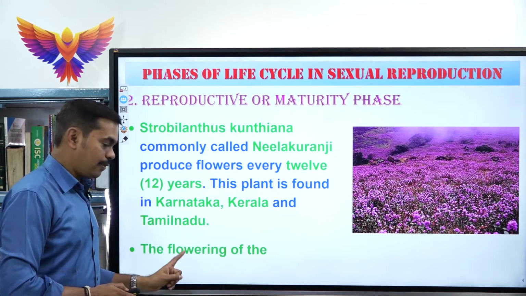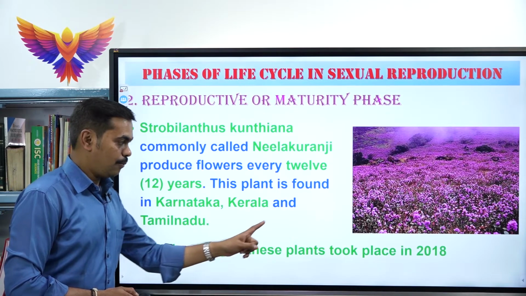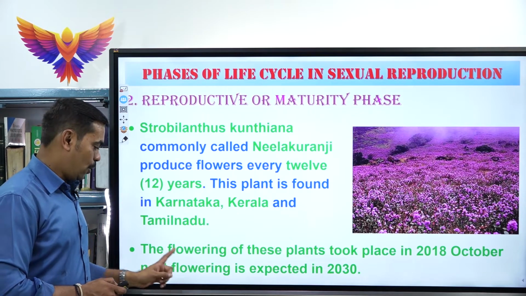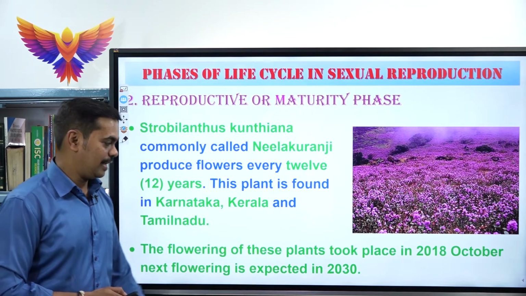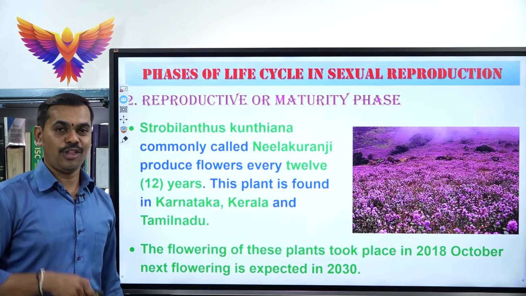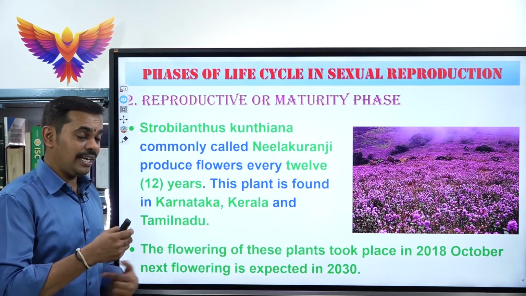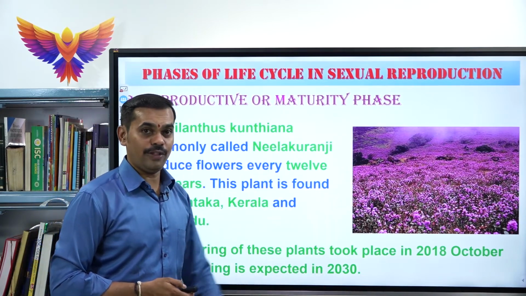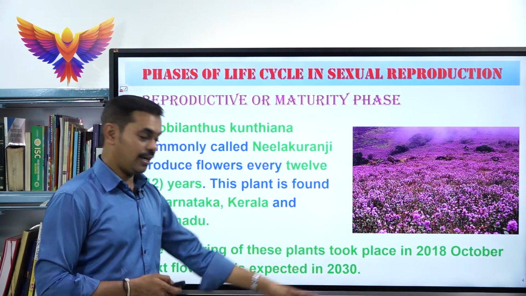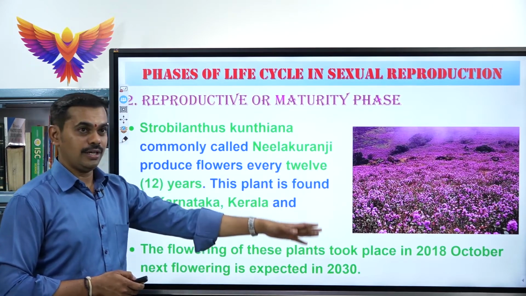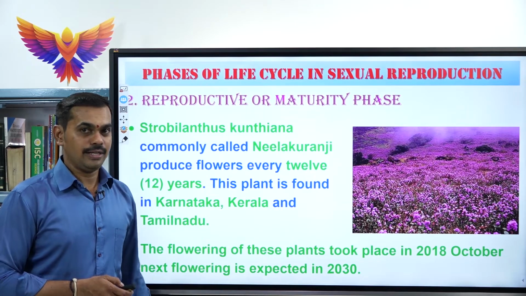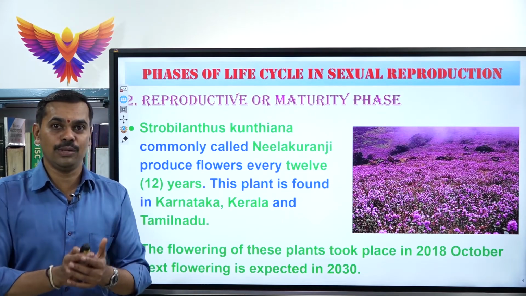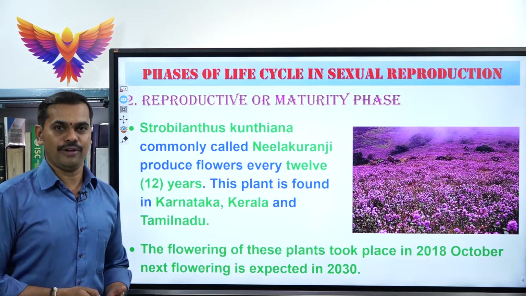This plant last flowered in October 2018, so the next flowering is expected in October 2030. Now we are in 2021. Still 9 years we have to wait for the Strobilanthes kunthiana plant to produce flowers. Only in October 2030 could we see the flowers. Till then it never produces flowers. Such plants are called unusual plants because they show unusual flowering.